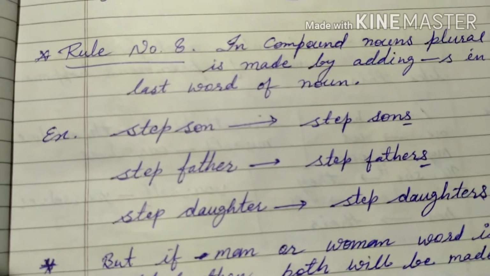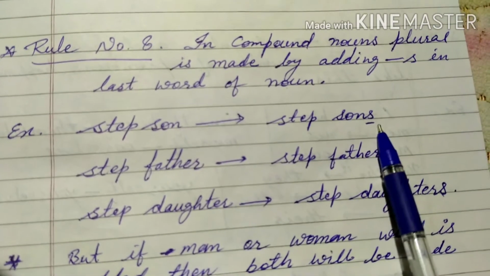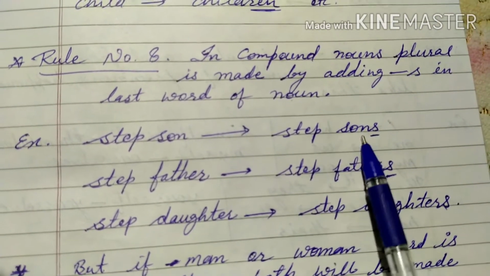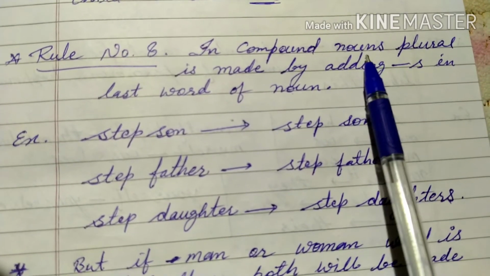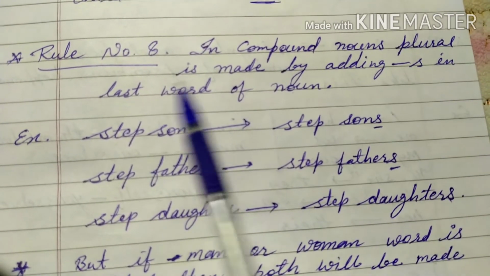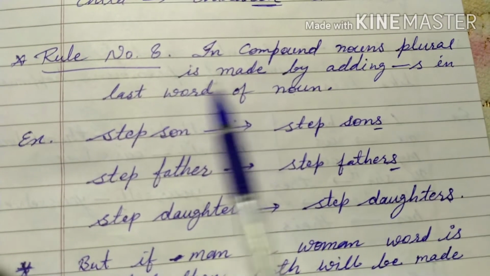We can call this pair noun compound noun. Stepson, stepsons. So what is the rule in compound nouns? Plural in compound nouns is made by adding s to the last word.